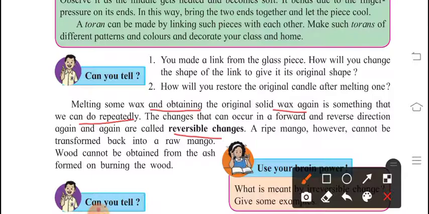Suppose water is there, if you freeze the water we are getting ice. If you are melting ice, then we are getting water again. Again if you freeze the water, then it is converted to ice. If you are melting ice, then again it is converted to water. So it is happening again and again. Changes are happening again and again. So that type of change is called a reversible change.